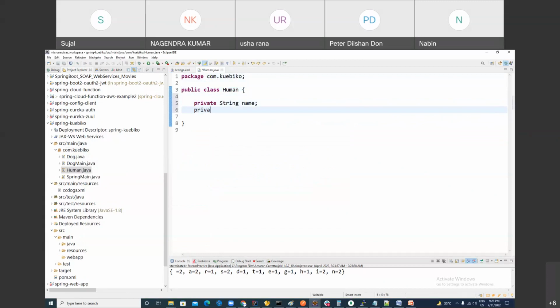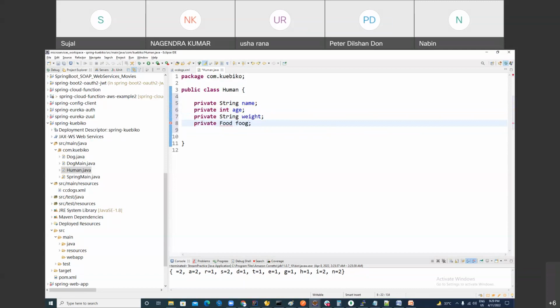Every human has age. And one more: weight. That's fine. And every human has food.